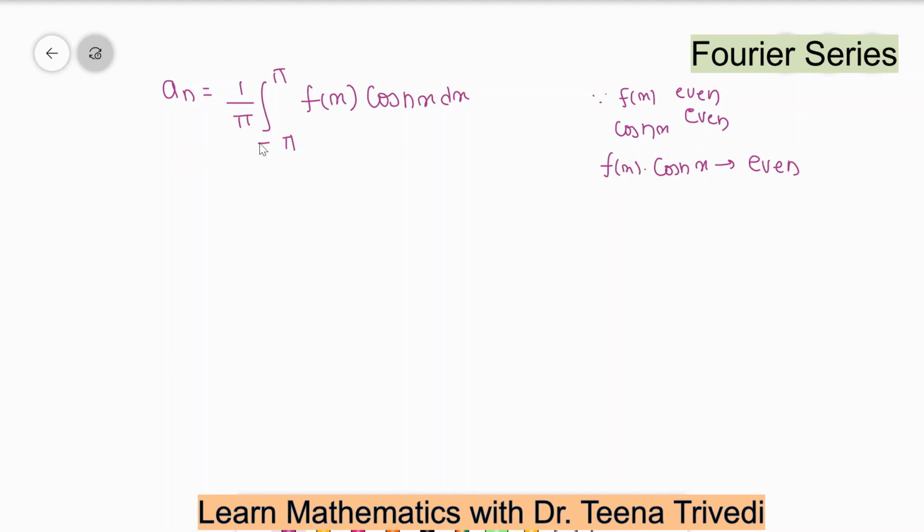Okay, so the integration limit will be 0 to pi, and we will write 2 times the integral of 0 to pi f(x) cos nx dx. And now the f(x) value is x square, so it is x square cos nx dx.